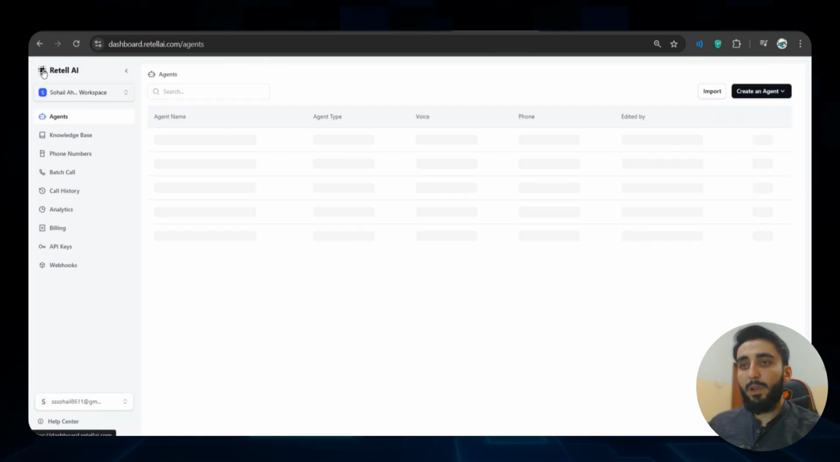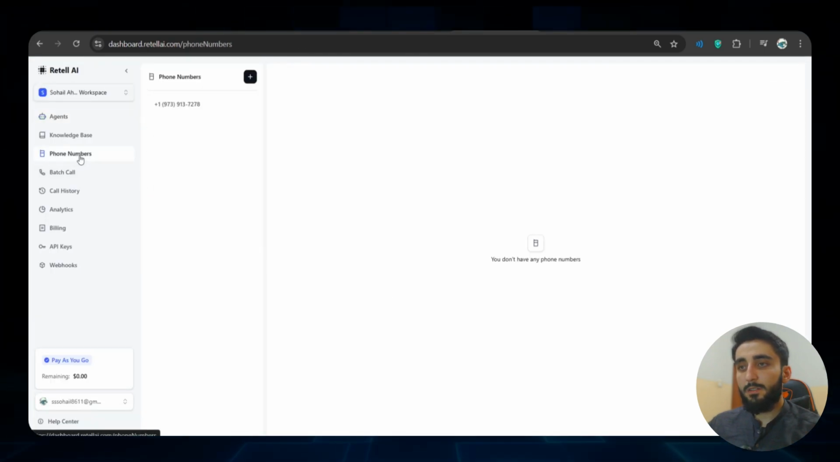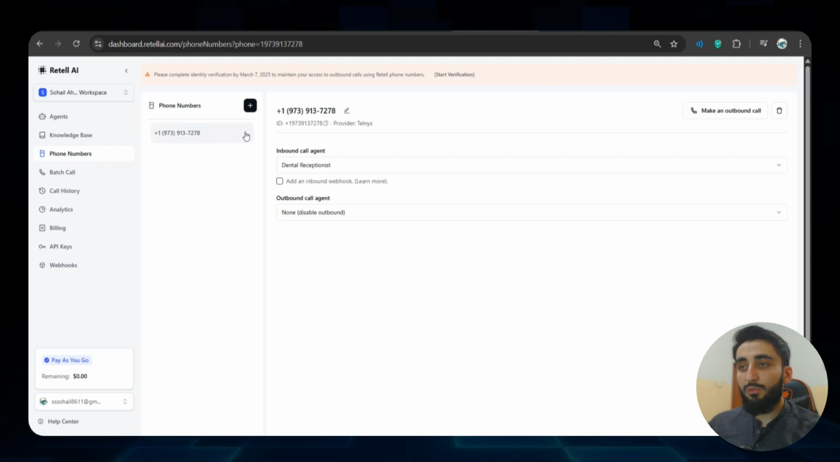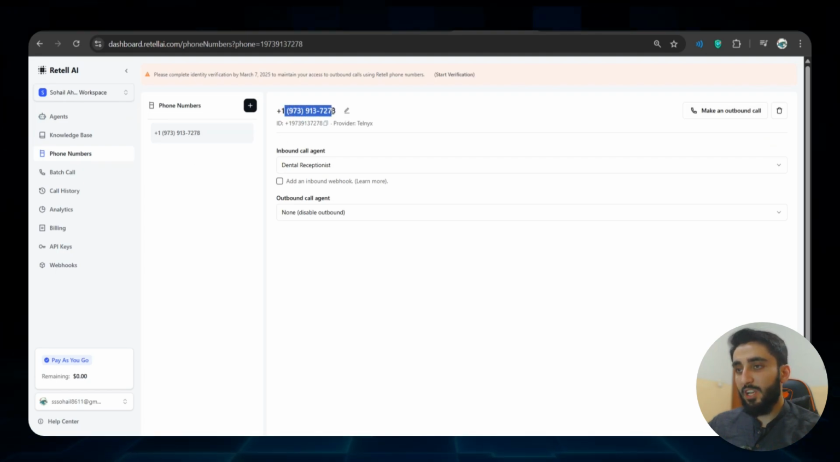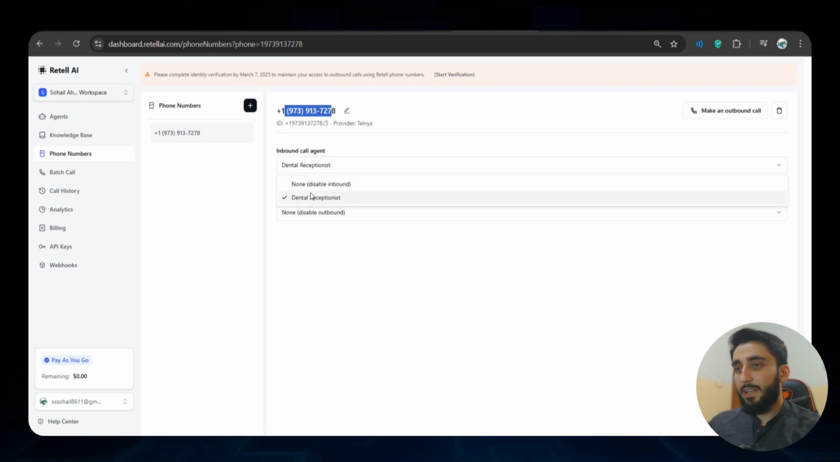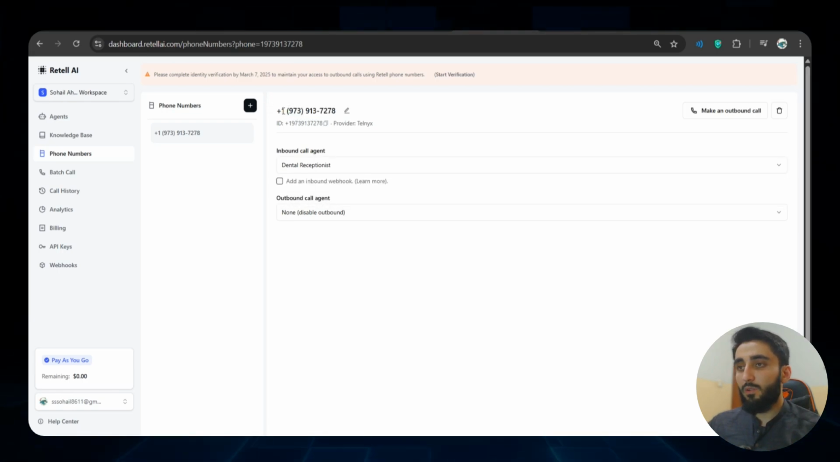Before that, let's go back here, go to phone numbers. As you can see, I have a phone number here that I have purchased, and I have connected this dental receptionist that I have created to this phone number, which means anyone who calls this phone number, this AI will pick up the phone call and respond according to whatever configurations that I had.